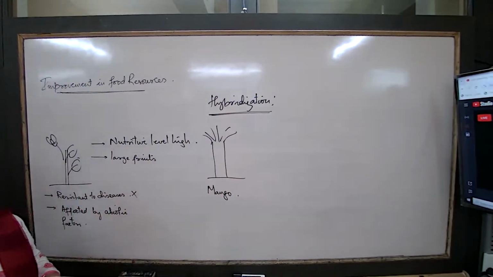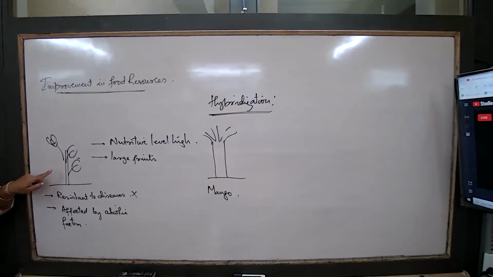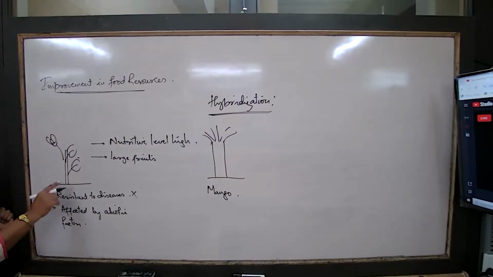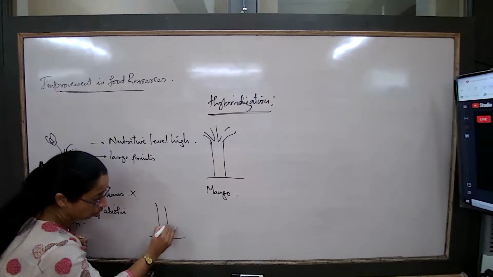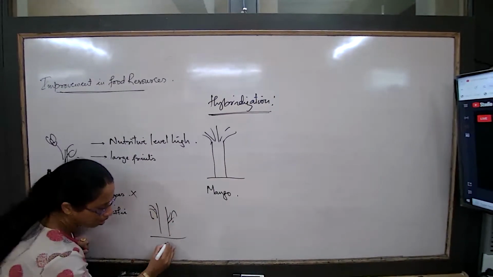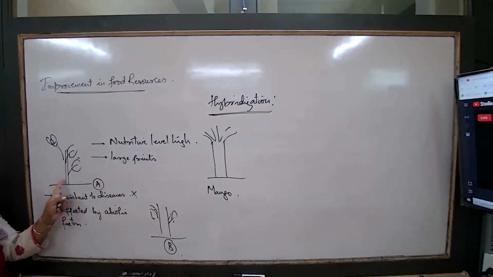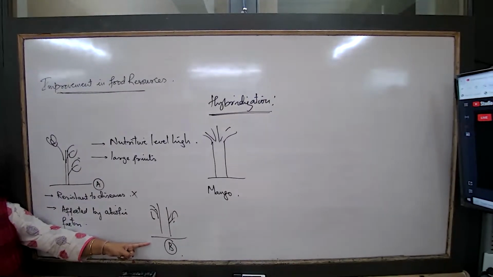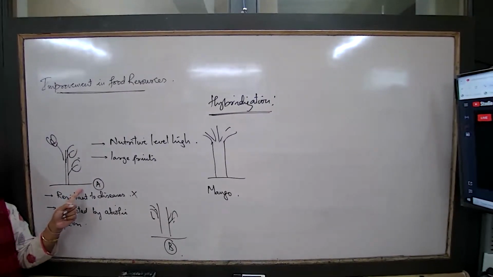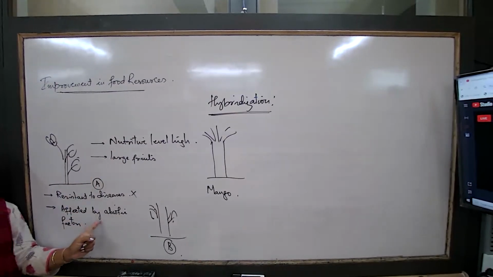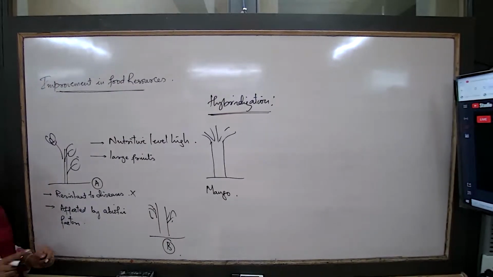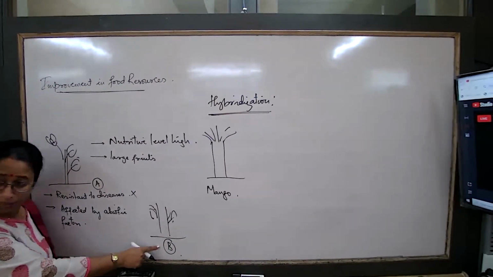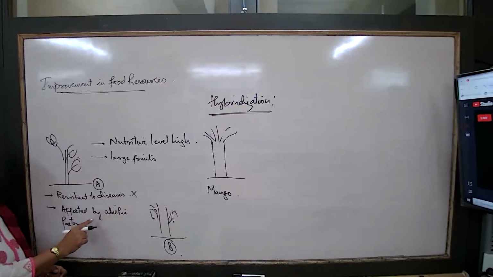Now what happens? The breeder tries to merge this one particular part of the mango. This is one breed, and there is another breed. If it is a concept of hybridization, remember, we are talking about tissues of 2 plants. So this is one variety which has got some good points, some bad points, and the breeder wants to correct these points. So what will he do? He will select the tissues of another breed of a mango which does not show these features.